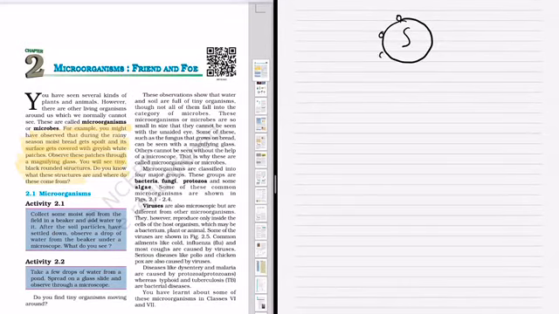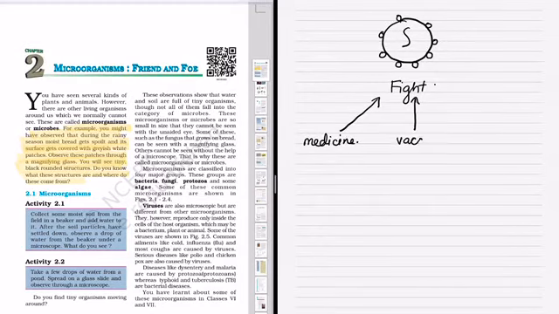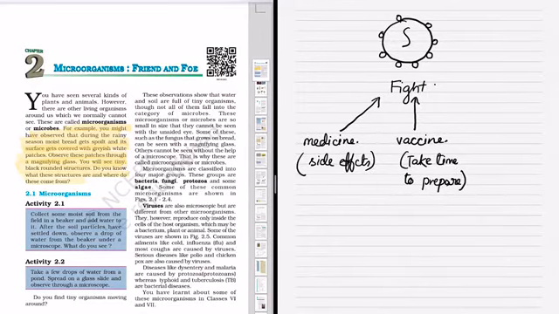Now we know that we cannot kill the virus because it is not living. We have to fight the virus. To fight the virus, we can use medicines and vaccines. The medicines can have side effects, and the vaccines can take a very long time to make. So we have to remove the food of the virus. The food is the host cell in which the virus grows. If the host is not there, the virus will not grow.